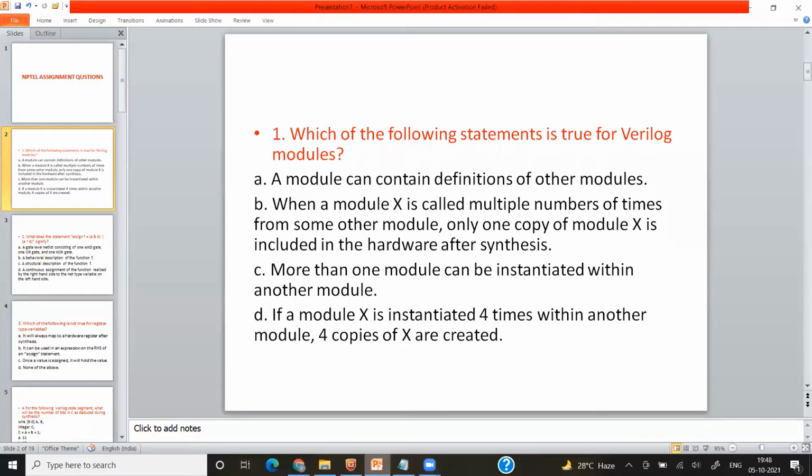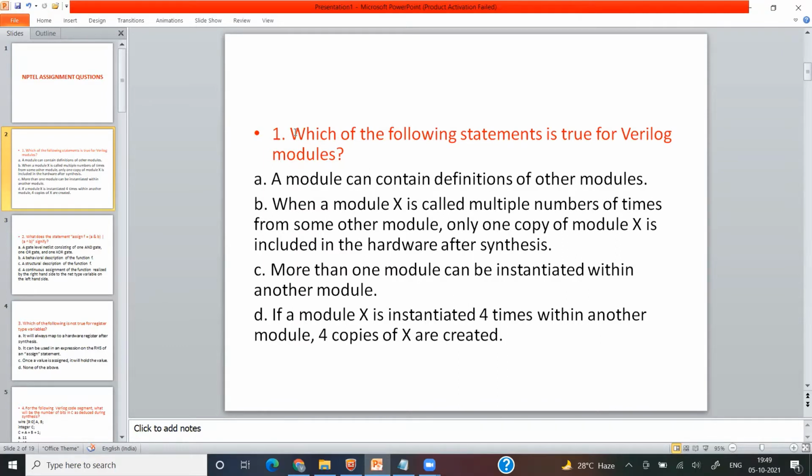Okay, hello. Today I'm going to explain some NPTEL assignment questions on Verilog. You can go to the NPTEL website and check the questions there. Solutions are also available. Okay, so we will start from question 1.